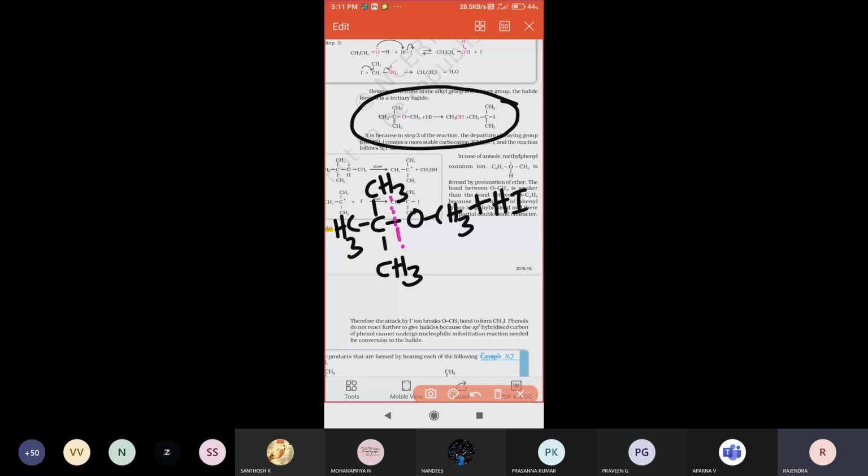Hydrogen iodide also decomposes in this manner into H plus and I minus, just like CH3O minus and the alkyl group having a positive sign. So in the final product, the O minus will be attached to the H plus ion. Therefore CH3OH, methanol, will form, and iodine will attach to the carbon atom side, so tertiary alkyl halide will be forming there. So this is the compound for that. Right?